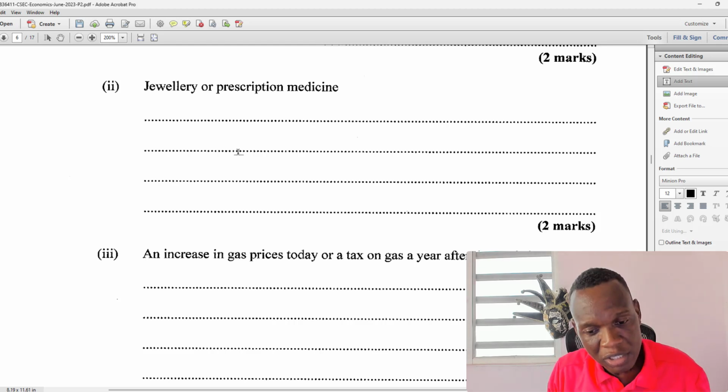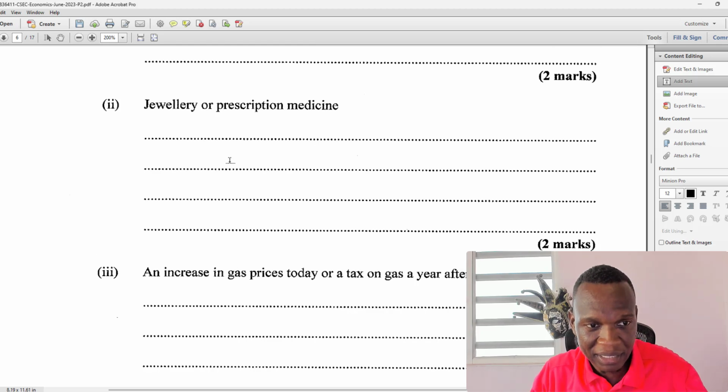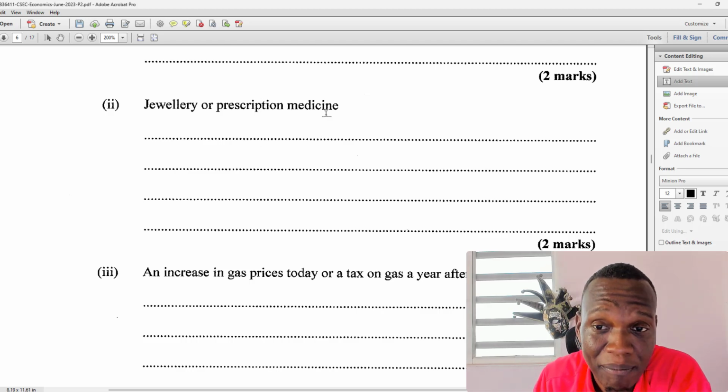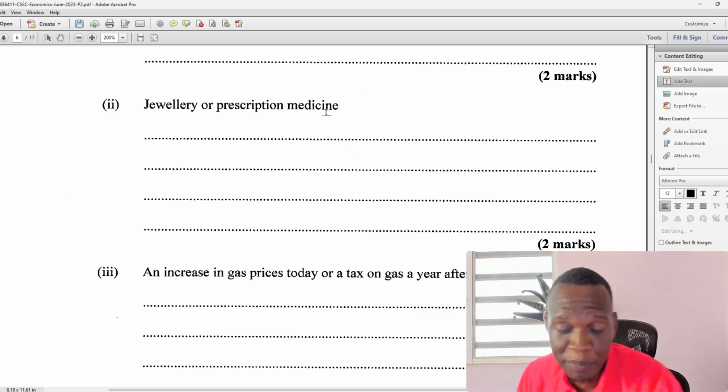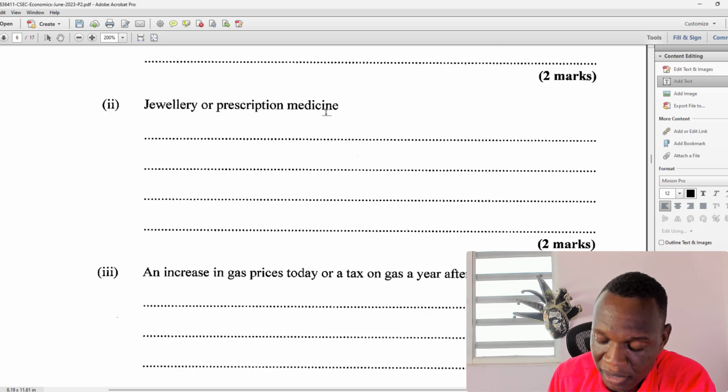So you have more options, more substitutes, and then again, in your budget, prescription medicine would be more of a must. You would prioritize that more. And so whether the price goes up, left, right, you still have to buy it, right? But jewelry is not a must. It's a luxury.